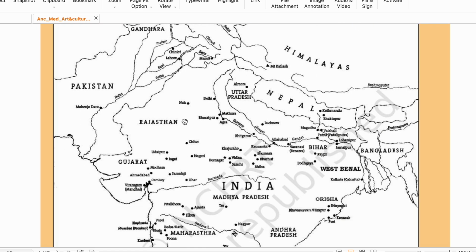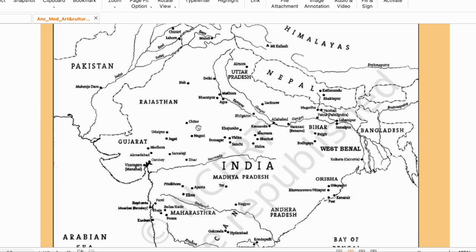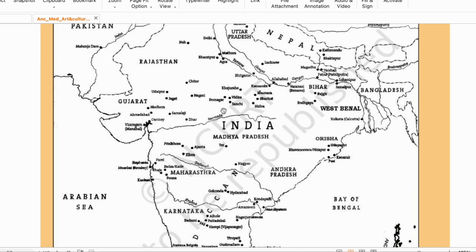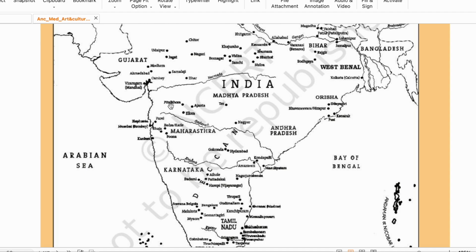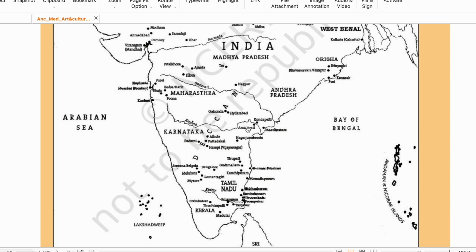So there are many places like Khajuraho here in Madhya Pradesh. Sanchi is here, Vidisha, they are important places. Ajanta Ellora is here, and this is the Godavari river. Ajanta is on the bank of the Waghora river. Here is Amravati, this is the Krishna river.